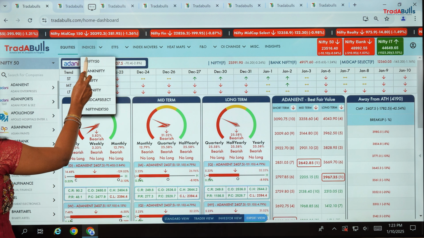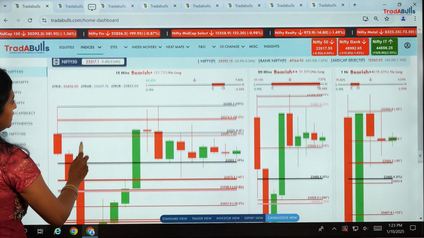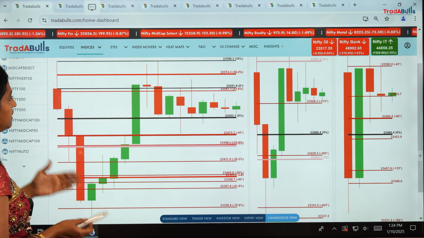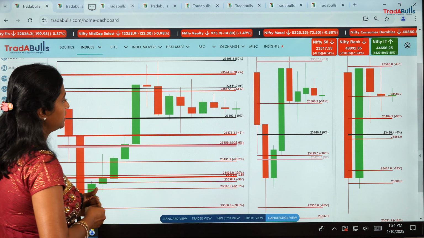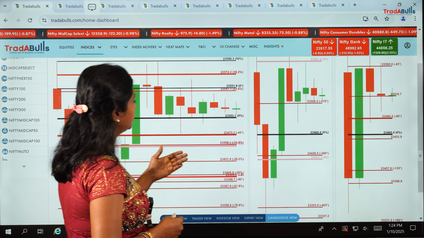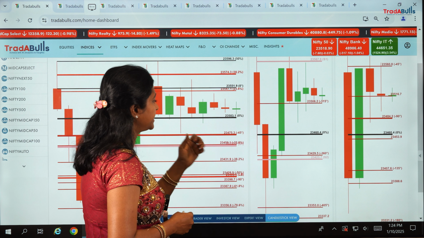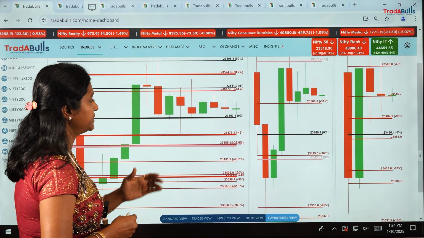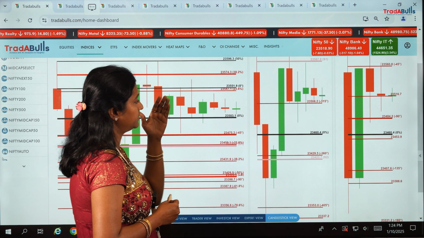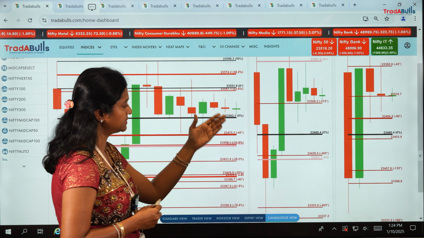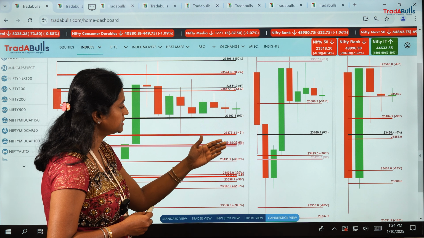And now let's look into the candlestick view also. If you look into the candlestick view of Nifty 50, it has been in a downtrend for the past 5 days. Today also it has been in a downtrend. The 15 minute candle has been trading above the minus 45 degree line, which means it's following the Gann analysis. And in case the candle comes a little downward to the support point, it may take support and go a little upward.